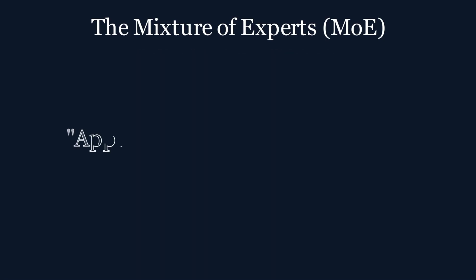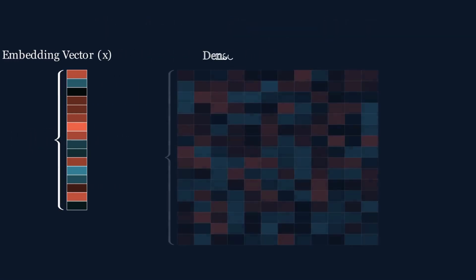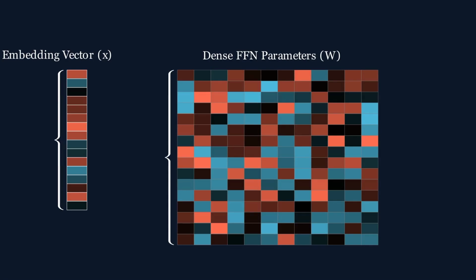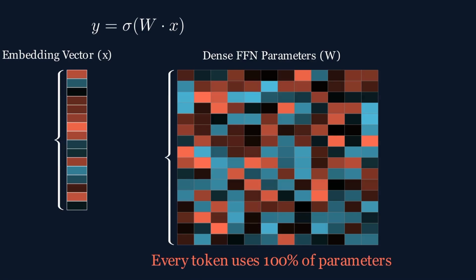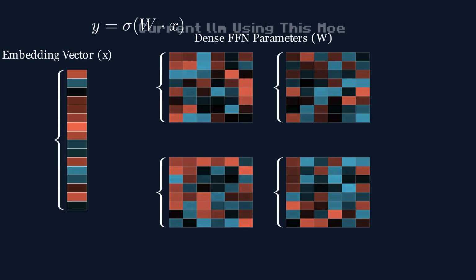When a token, like the word apple, enters a layer, it is processed by a massive matrix of parameters. Here lies the inefficiency. In a traditional model, every single parameter is active for every single word, whether the concept is simple or complex. The mixture of experts approach changes this topology.